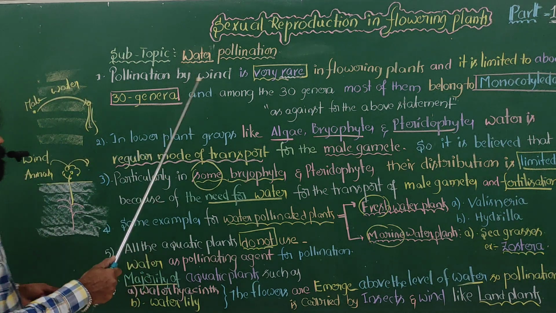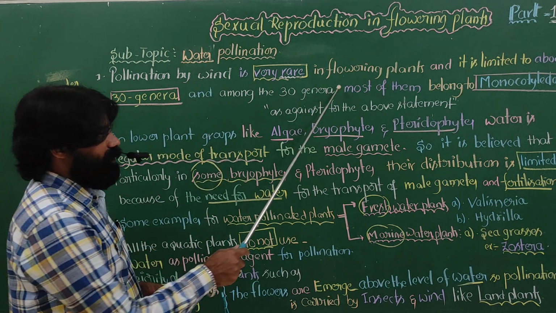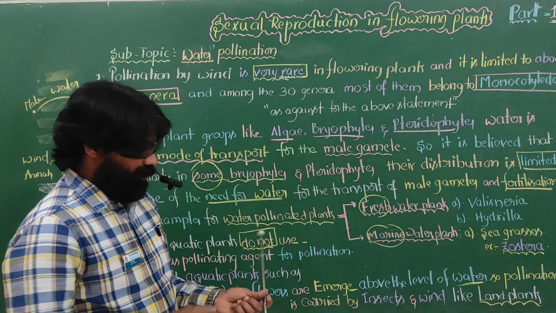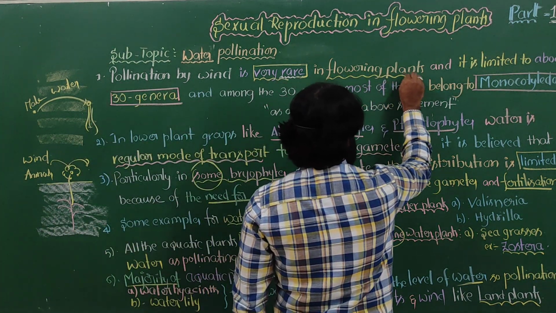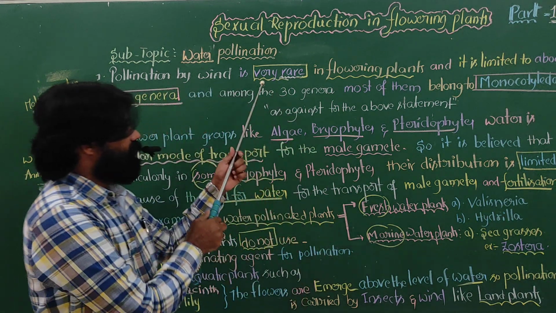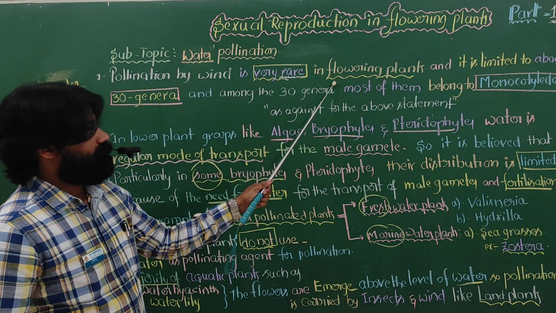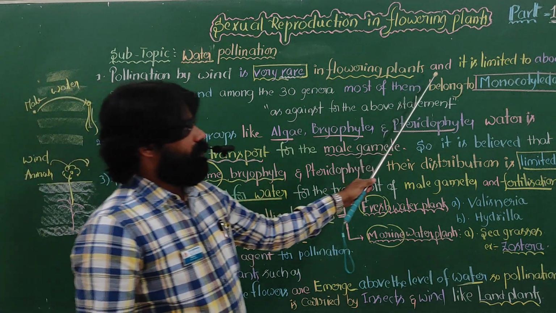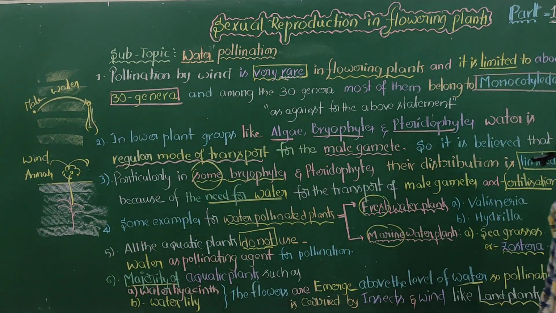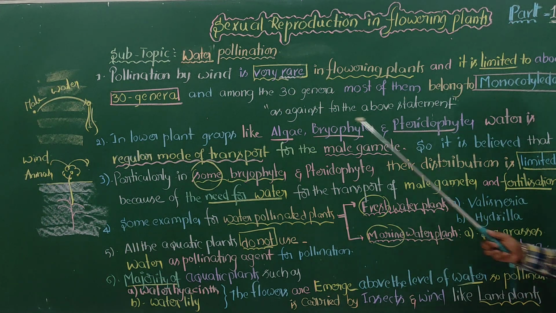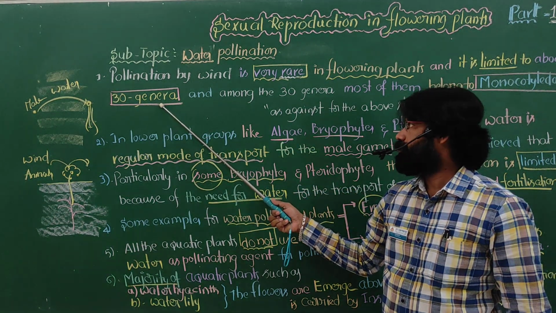Now, pollination by water is very rare in flowering plants. It might be common in non-flowering plants, but it is very rare in flowering plants. That is very important. And it is also limited to about 30 genera of the flowering plants.